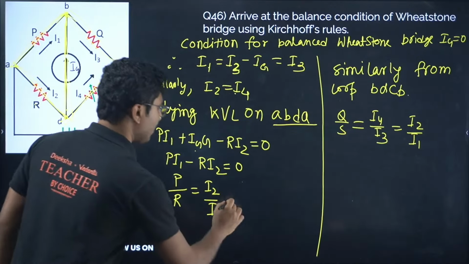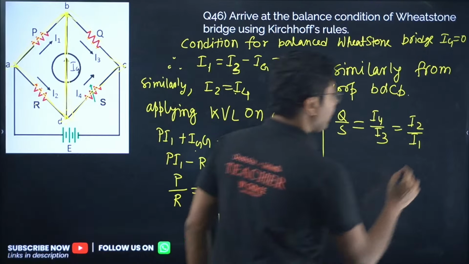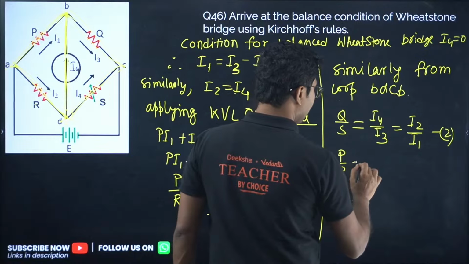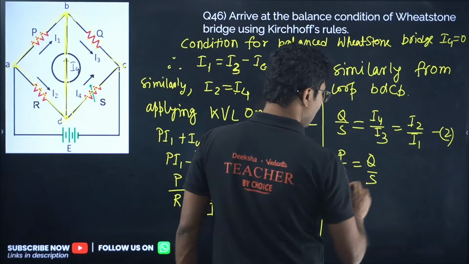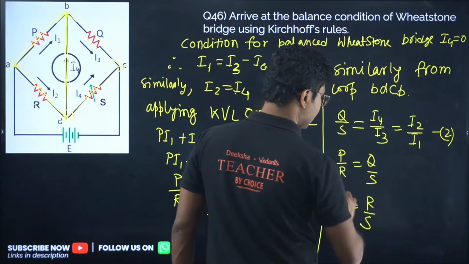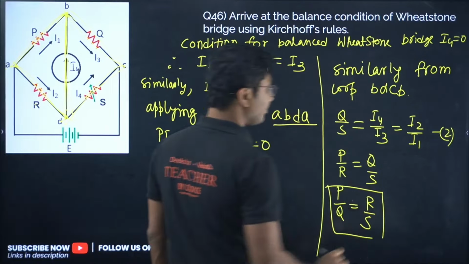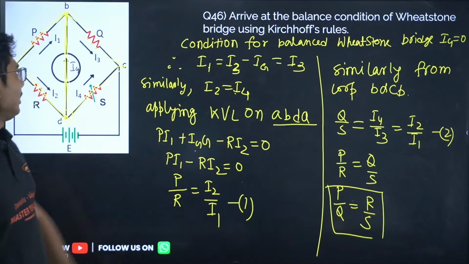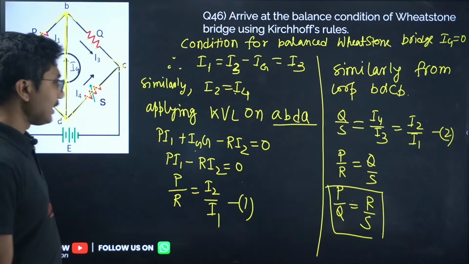Okay, so this is equation number 1, this is equation number 2. So comparing 1 and 2, we can write P by R equals to Q by S, or P by Q equals to R by S. This is the condition for balanced Wheatstone bridge. Easy, simple, okay, easy peasy lemon squeezy.